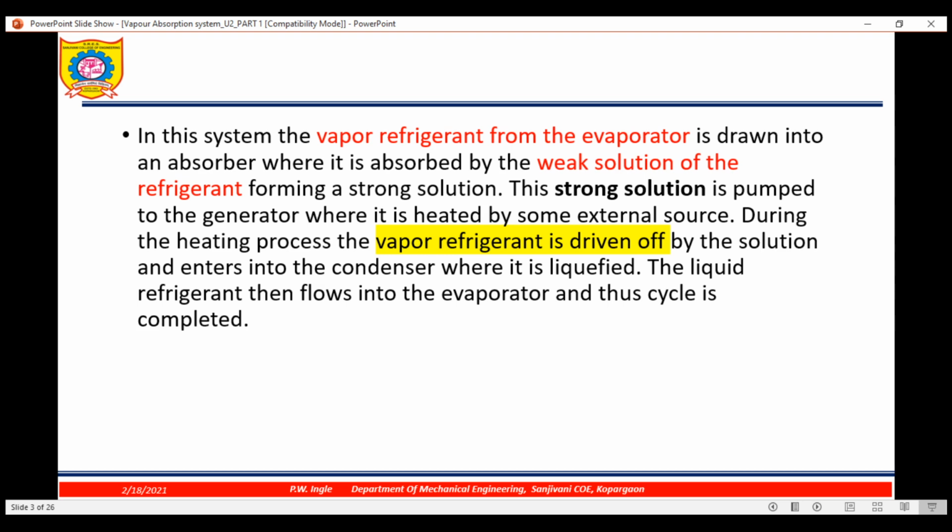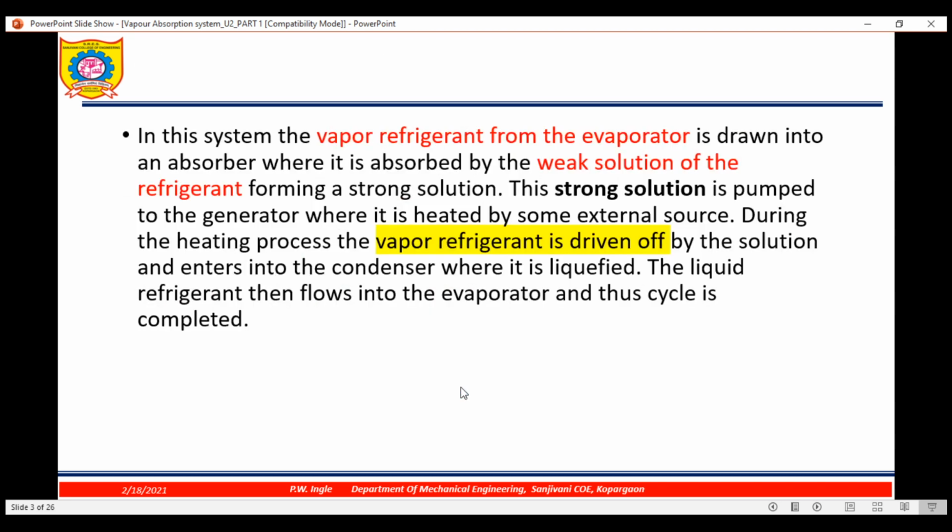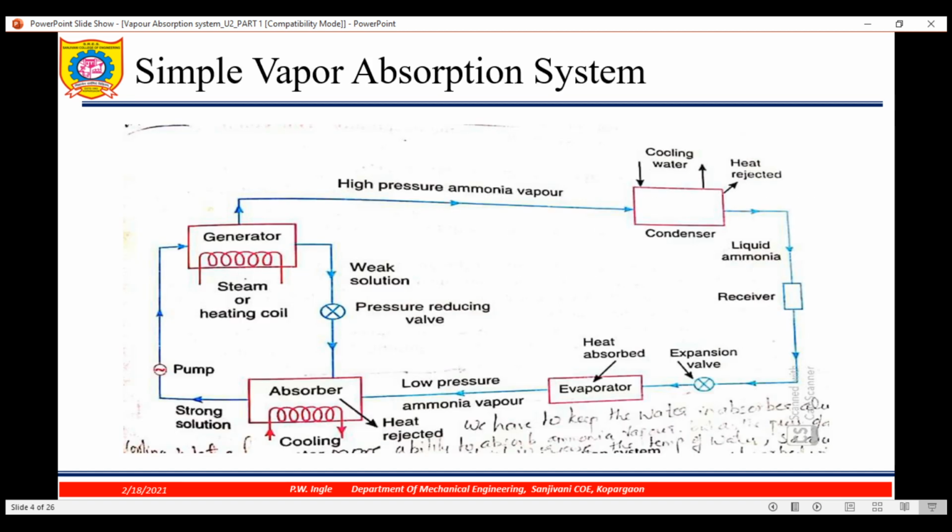In this system, the vapor refrigerant from the evaporator. Where is the evaporator? This is the evaporator. The vapor refrigerant, low pressure ammonia vapor, is drawn into an absorber. Here the refrigerant is ammonia.